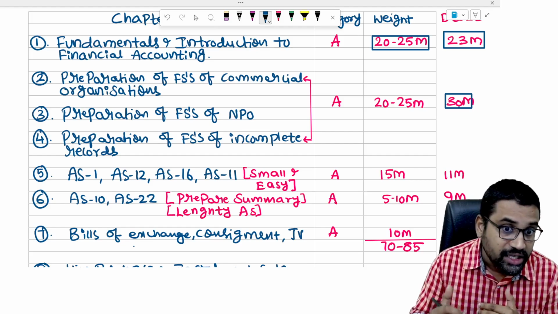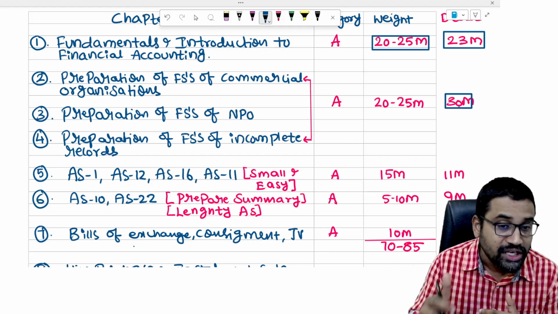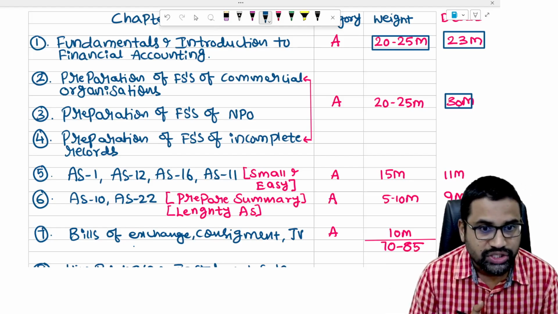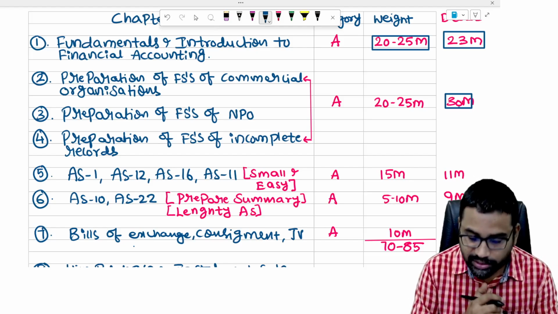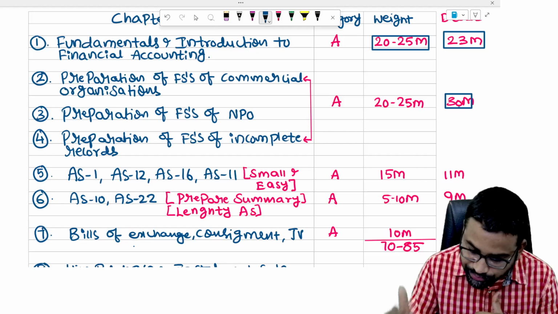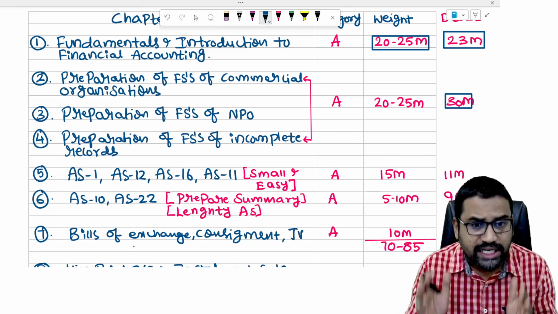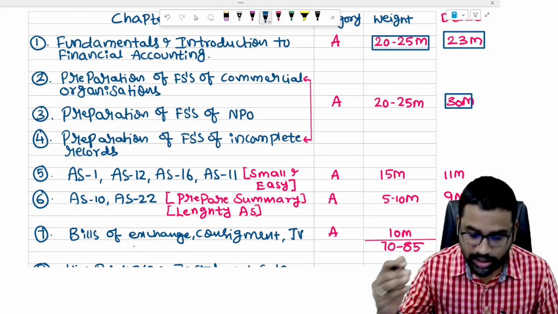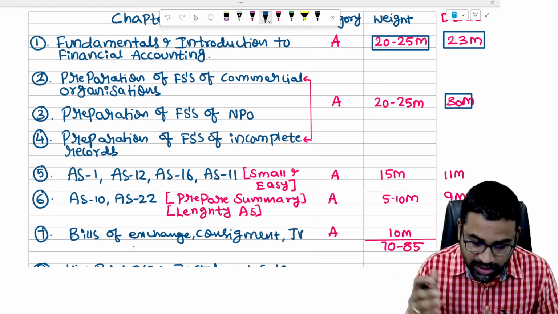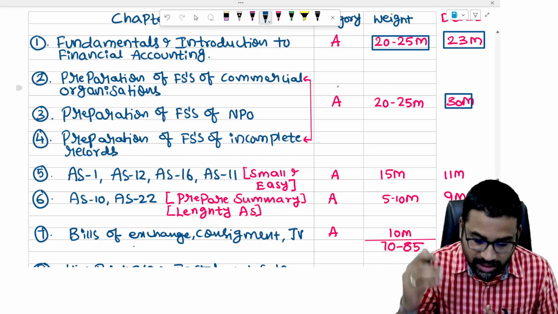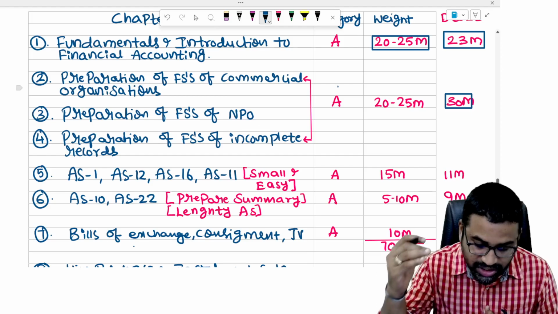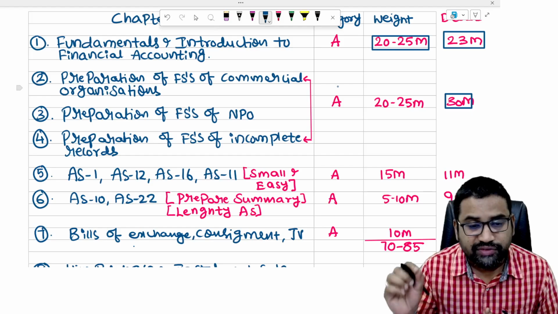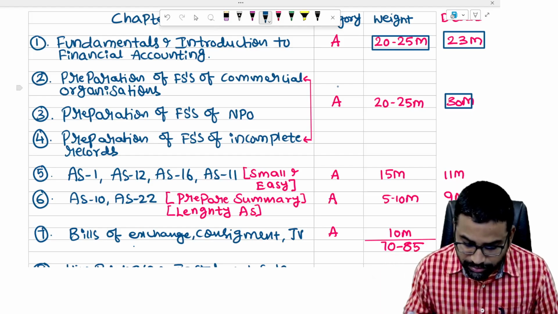See, that is the priority. If you solve study material questions and you feel you have surplus time, then you can see questions from other sources also and try to solve them. So these are the first agenda of your preparation. First, complete chapter number 1 completely. Around 20 to 25 marks will come. And these three chapters next focus: commercial organizations, non-profit organizations, financial statements of incomplete records. Prepare 100%. You should not miss even a single adjustment.